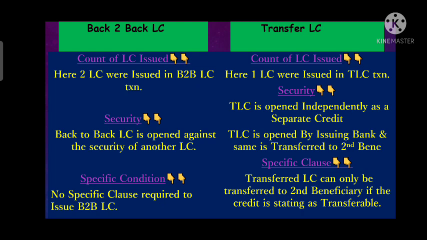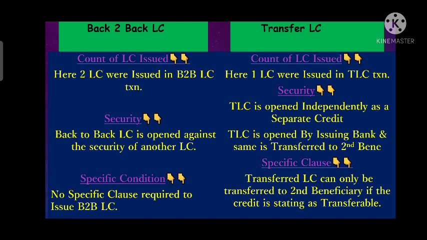Now we will discuss two of the most used types of LC. One is back to back LC, another one is transfer LC. Now we will differentiate both in the easiest way. If we are talking about the count of LCs issued, then we can say that in back-to-back LC, two LCs are issued, whereas in transfer LC, only one LC is issued, right?